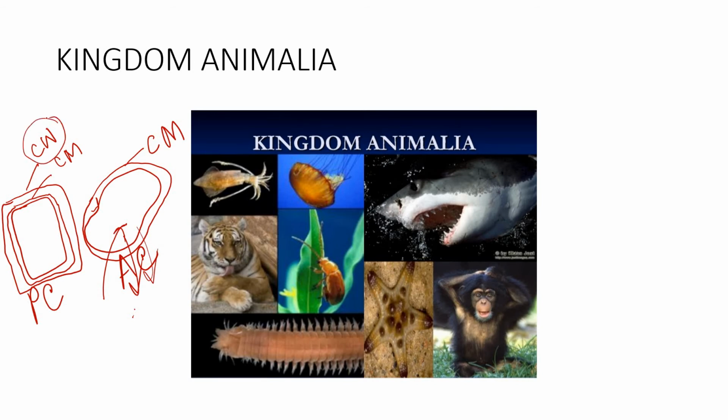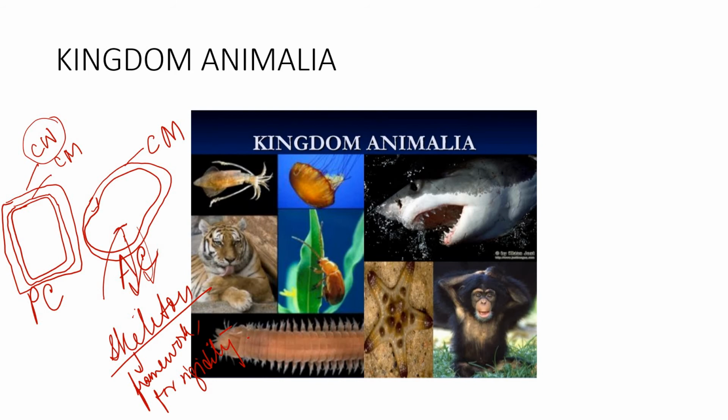Then why is the cell wall present only in plants and not in animals? See, we animals have a skeleton to provide framework, for rigidity, for us to remain stable, isn't it?